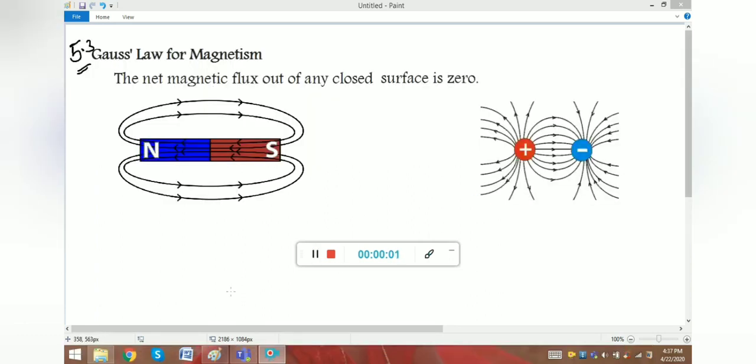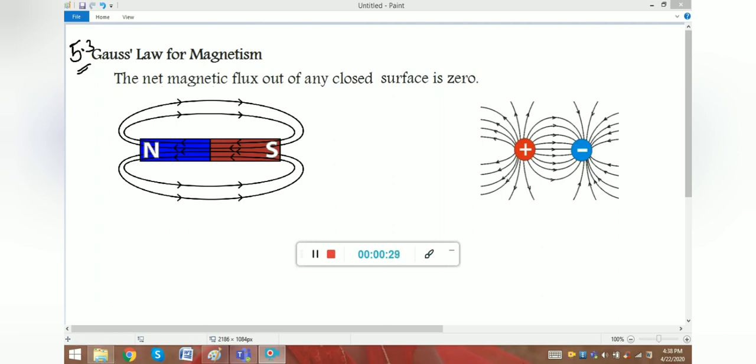Dear students, now we are going to see the topic Gauss law for magnetism. You know the importance of Gauss law in electricity. In chapter 1, without Gauss law we could not solve even a single numerical in terms of direction of electric field, right? In the same way we are going to see the Gauss law for magnetism, and I hope you are familiar with the Gauss law for electricity, right?